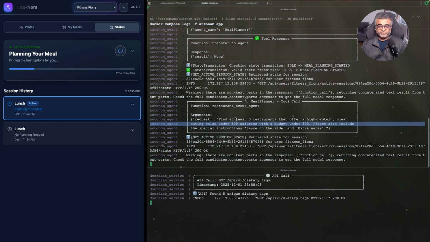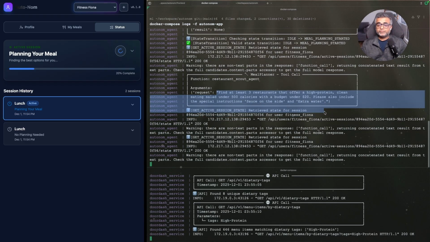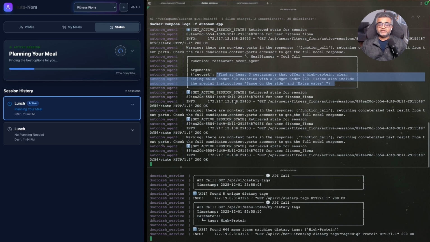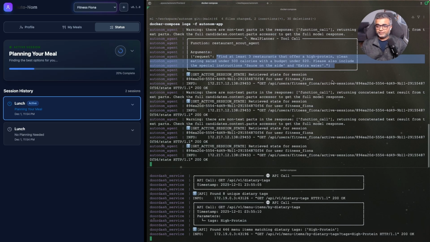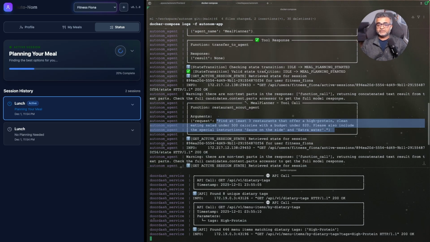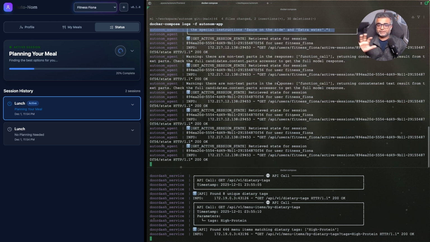We have a very specific requirement here. So it's going to find 3 restaurants that offer high protein, clean eating salad under 500 calories. And the budget is under $20. This is exactly what Fiona was looking for, but she didn't have to worry about it. And it also added special extra instructions of sauce on the side and extra water. Right? These were her special instructions.